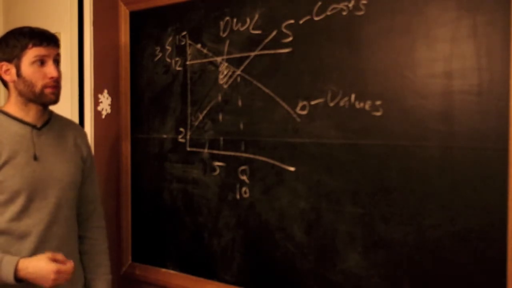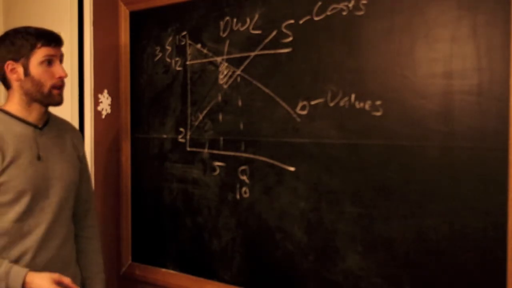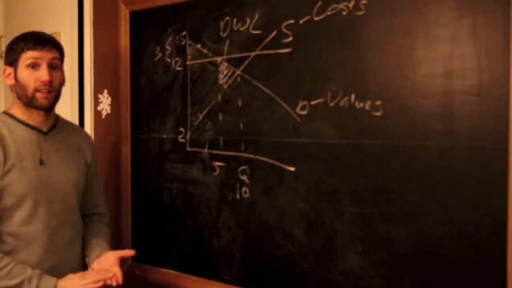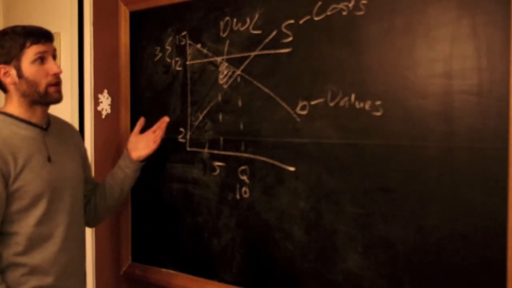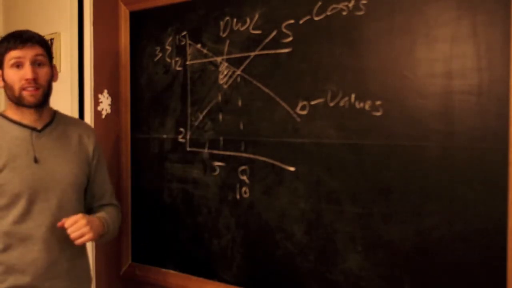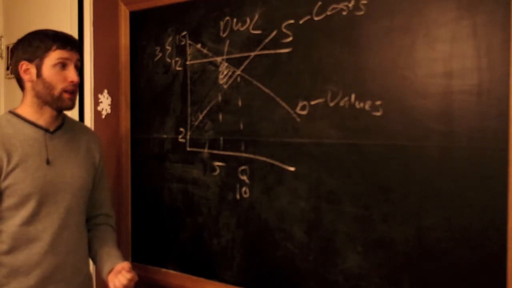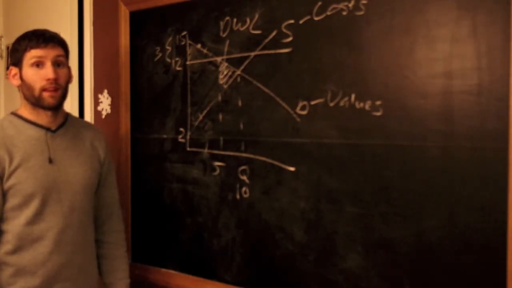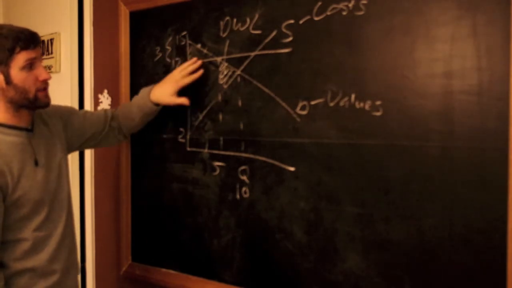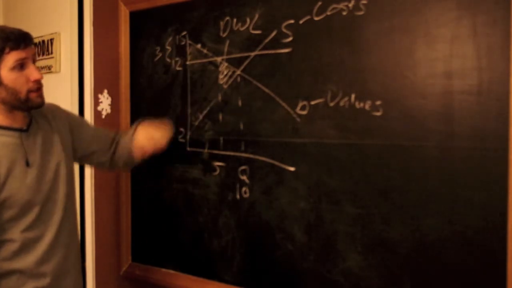What we're going to do is apply it to other markets as well. In general, economists aren't that concerned about the distribution of surplus. That is, are producers better off? Are consumers better off? But what is a big deal is deadweight loss, because that's where people are losing out where they could be gaining. So here we have consumer and producer surplus, that's this whole area down here, and then deadweight loss.